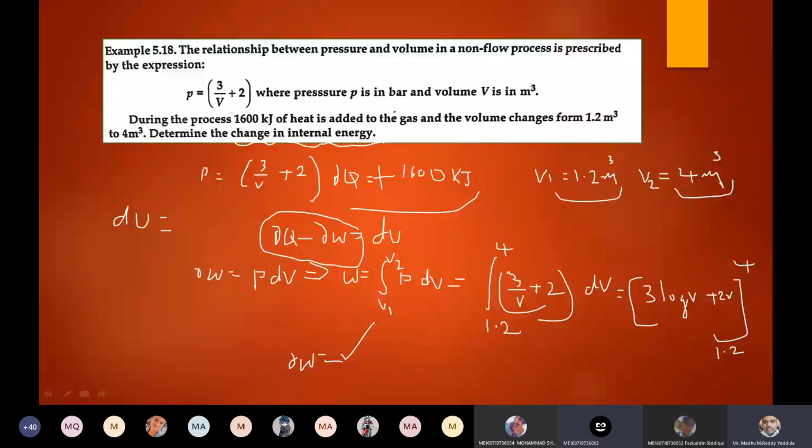Sir, dou Q minus dou W is energy, no, sir? Energy means internal energy plus kinetic energy plus potential energy. In the absence of kinetic energy and potential energy, energy is nothing but the internal energy. For every problem, we take internal energy as total energy, unless it is specified in the problem. If he specifies the kinetic energy and potential energy, we will consider them. Otherwise, we will neglect the kinetic energy and potential energy.